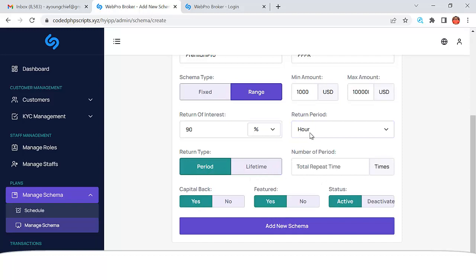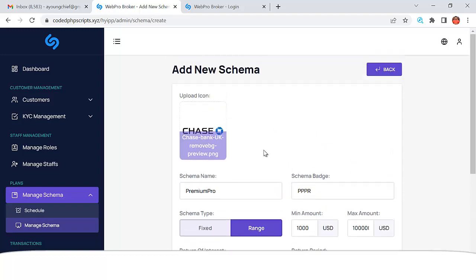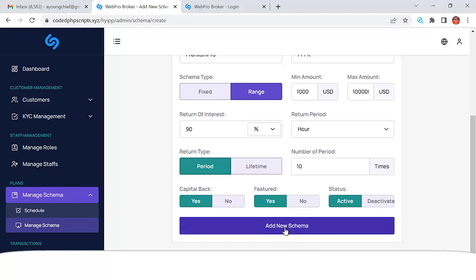So I'll just say period, hour, repeated time. I can say for 10 times. It means for 10 hours, every hour, he is going to get 90% of his investment. Capital back, yes. If you don't want capital back, you say no. Feature status, active. So you can deactivate and you can also activate the investment, right? So let's click on add schema.